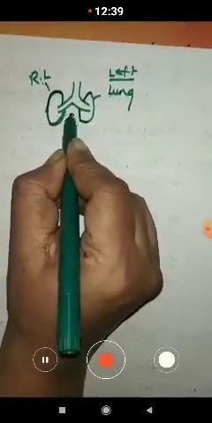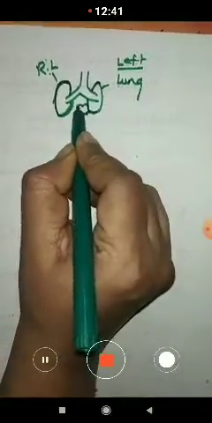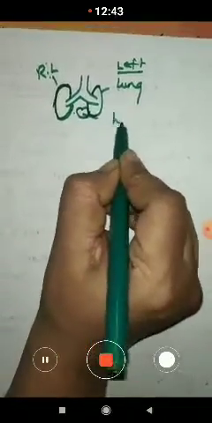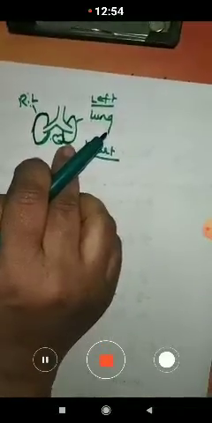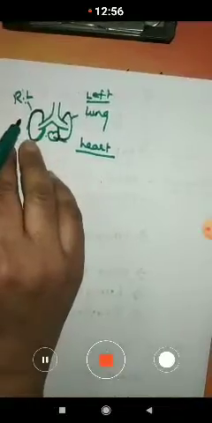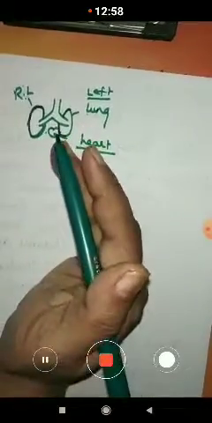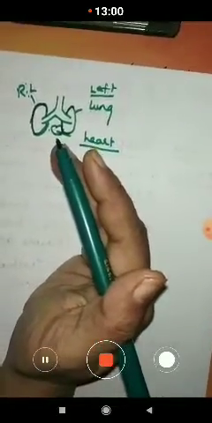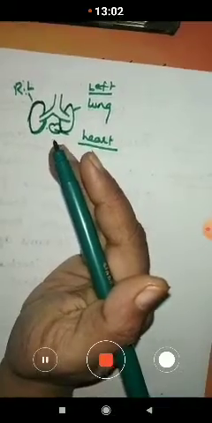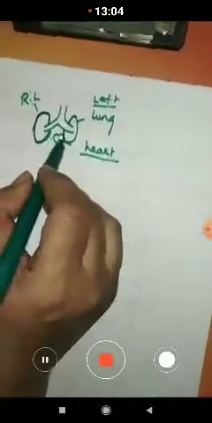The heart is situated here in between the two lungs. You will be learning about it in the circulatory system, the next system. So the left lung is a little shorter compared to the right lung, because the heart is situated towards the left.